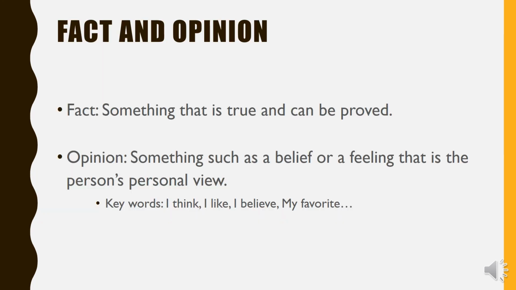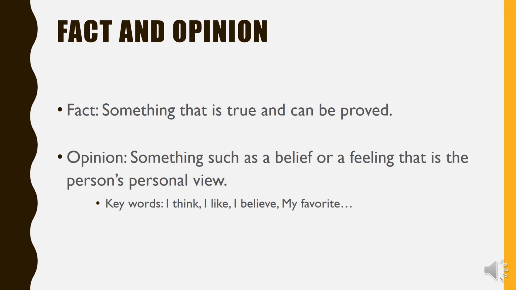So the last skill that we're going to discuss is facts and opinions. As you all know, facts are something which is true, something that could be proven, something that has dates, names of people, names of places, something which is historical, scientific. You may find facts mostly in historical fiction, in scientific texts, in biographies, and so on. Opinion is something different. It's a certain feeling or a certain belief.